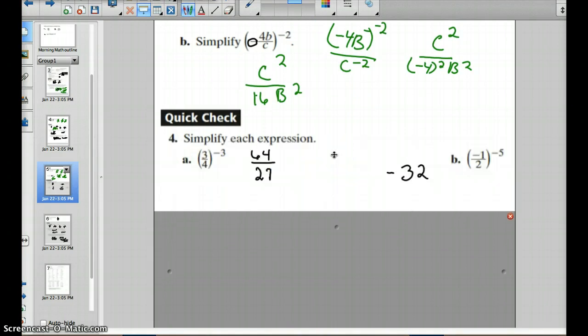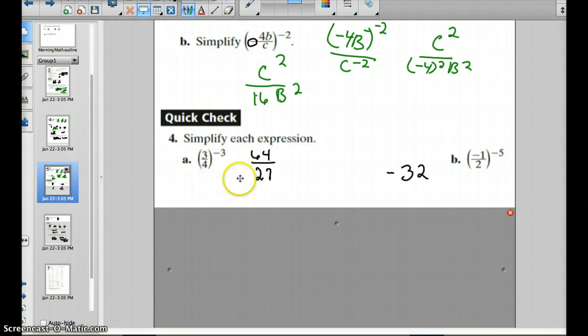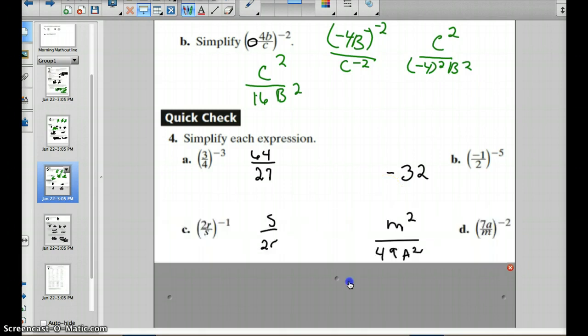Here we have 64/27ths. Distributing the negative 3 and then flipping them over. It's important to understand here that when you have the negative in the fraction, put it in the numerator. So we have negative 1 to the negative 5th power, which is just going to be negative 1 in the denominator. And then 2 to the negative 5th power actually comes up to become 2 to the 5th power, which is 32 divided by negative 1, which results in negative 32.